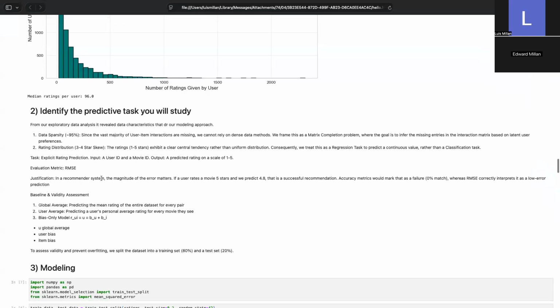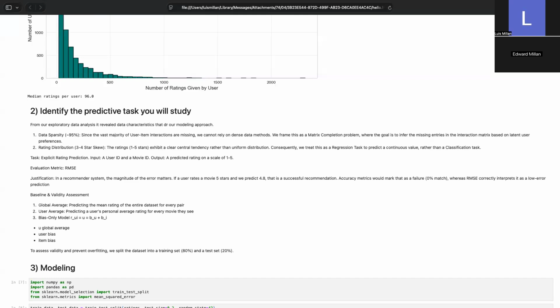Moving on to the next section, identifying the predictive task we studied. Based on the EDA findings, specifically high data sparsity, which is 95%, and the nature of ratings, we're able to define our rating predictive task. Because the data set is so sparse, we can't classify this as a classification problem where we have dense features for every row. Instead, we formulated the predictive task as a matrix completion problem.